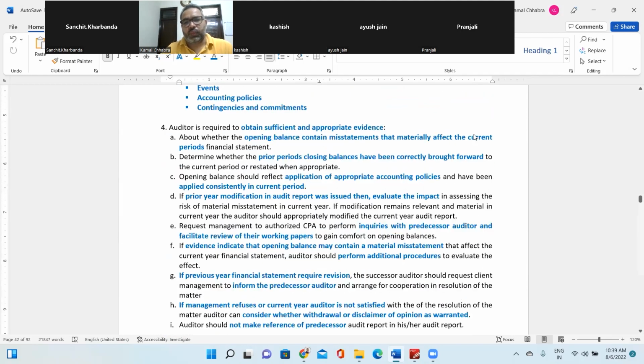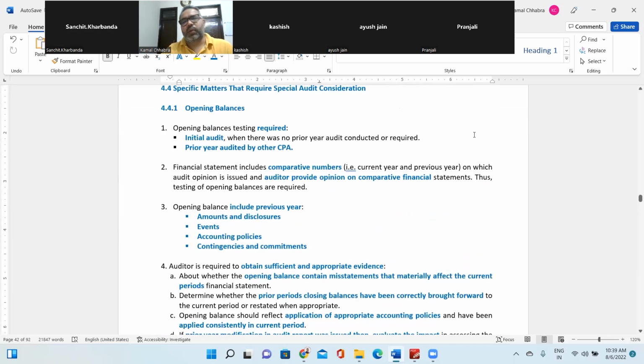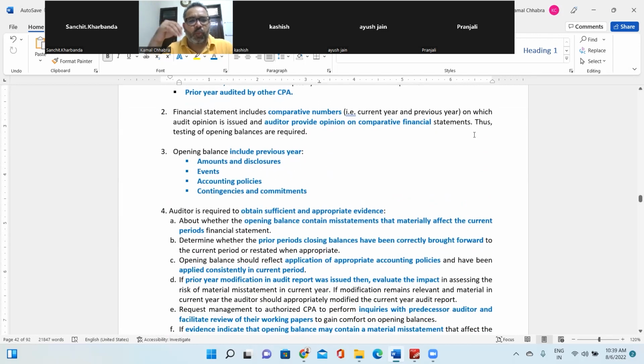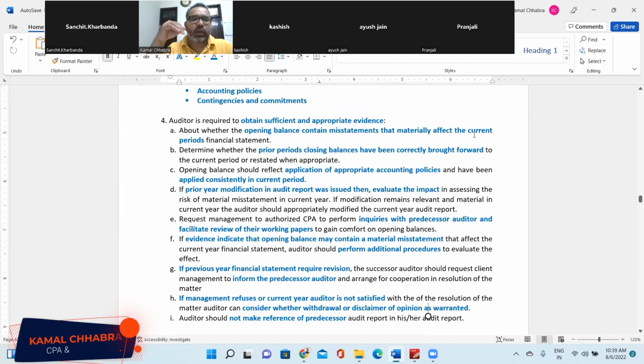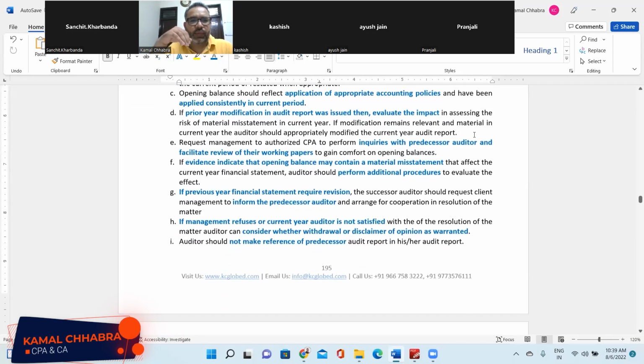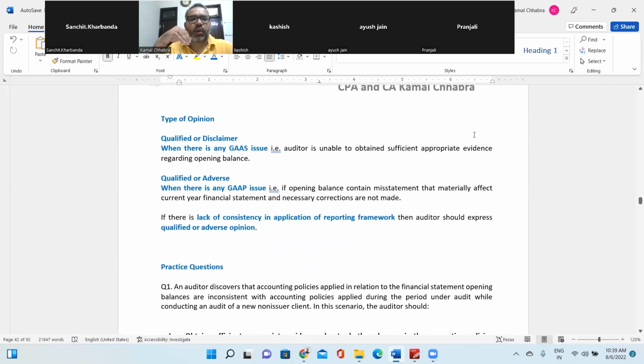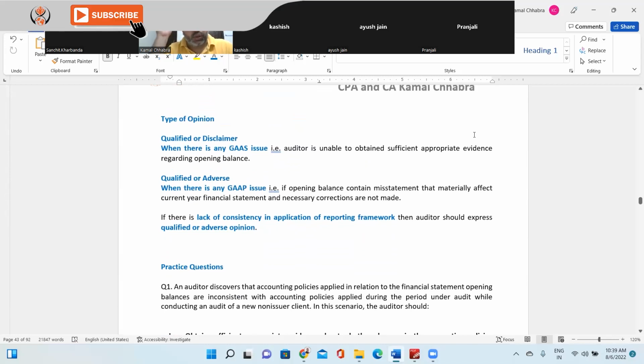So now, so far, we have gained an understanding of what opening balances are, when we need to test the opening balances, what all comes under the opening balance testing, and what all procedures are required to be performed to gain comfort over the opening balances. Now coming to the type of opinion. Qualified opinion or disclaimer of opinion if there is a scope issue. Scope issue means limitation in the scope. That means the auditor is unable to obtain sufficient and appropriate audit evidence regarding the opening balance.